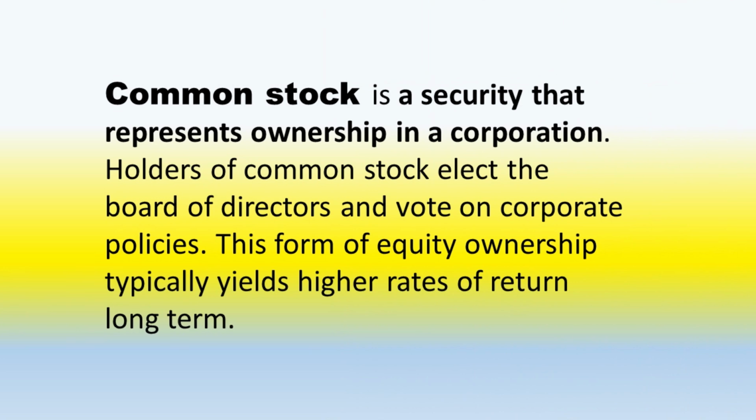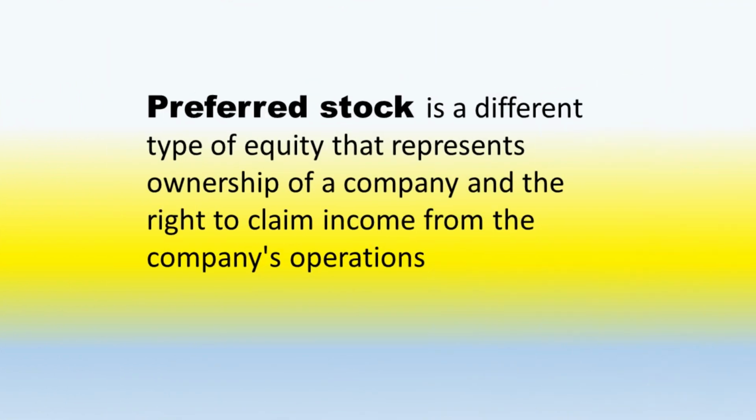Common stock is a security that represents ownership in a corporation. Holders of common stock elect the board of directors and vote on corporate policies. This form of equity ownership typically yields higher rates of return long term. Preferred stock is a different type of equity that represents ownership of a company and the right to claim income from the company's operations.